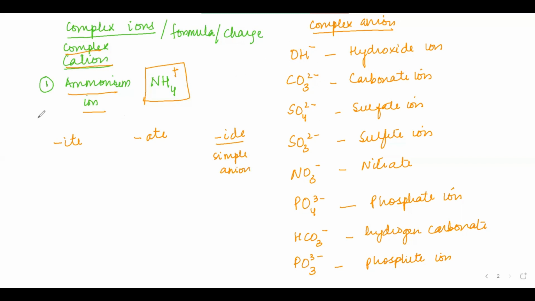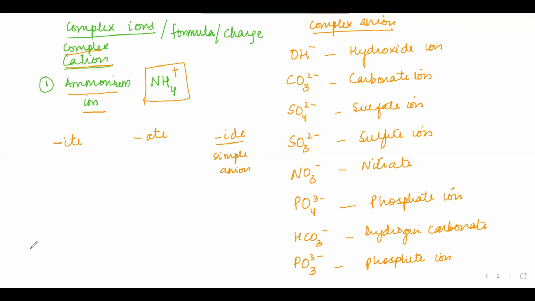Because they are made up of more than one element. Here, the hydroxide is formed of oxygen and hydrogen together. The carbonate is formed of carbon and oxygen together. Sulfate is made up of sulfur and oxygen together. So that is why we are calling them the complex ions. The complex ions are the combination of two or more elements. These are complex. So you have to memorize the formulas and you have to memorize the charges.